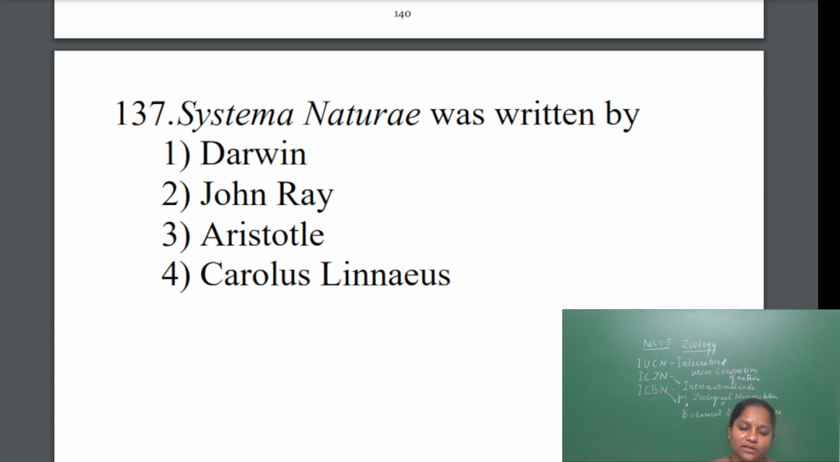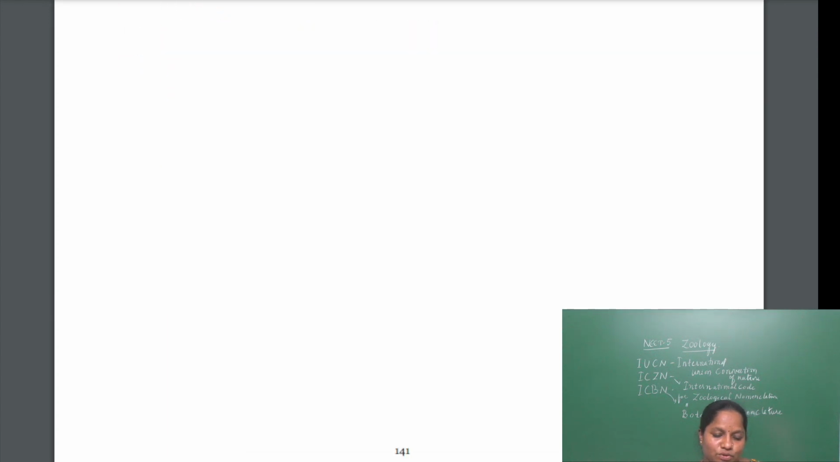They have given three other scientists there. Darwin is famous for his natural theory of selection. John Ray is the scientist who gave the term species for the first time. Aristotle is well known for classification of kingdoms. So Carolus Linnaeus is the answer: Systema Naturae was written by Carolus Linnaeus. Okay, let me move to the next question.